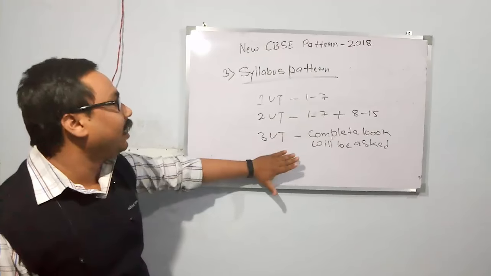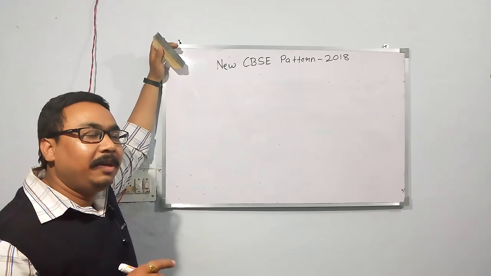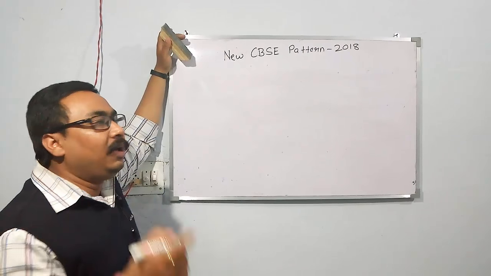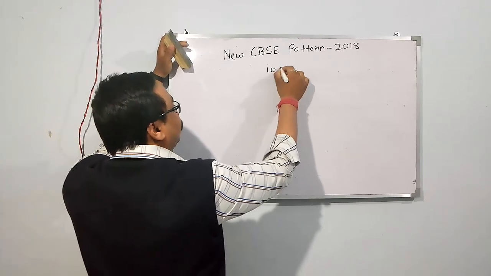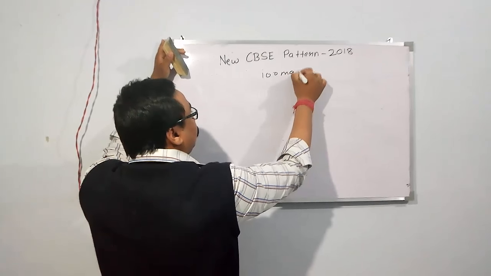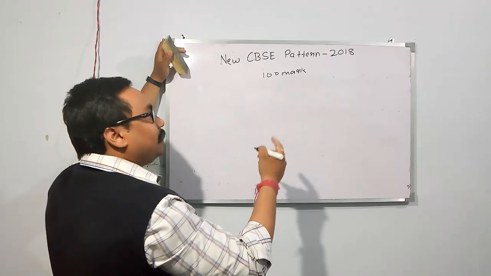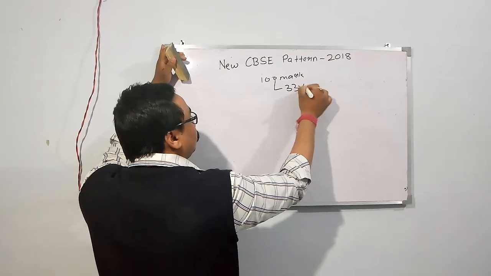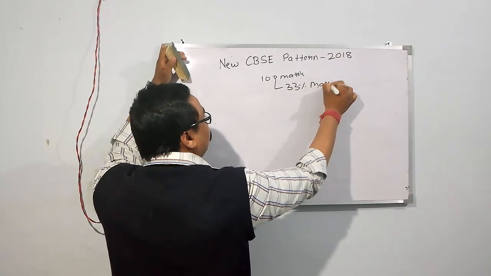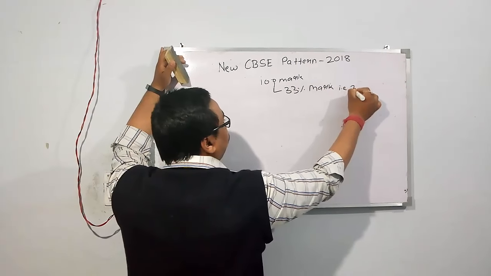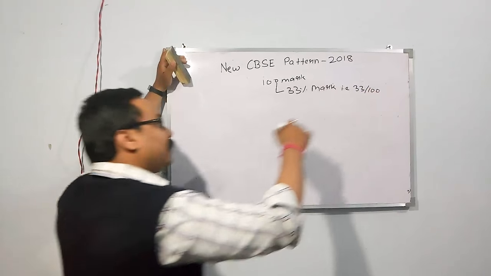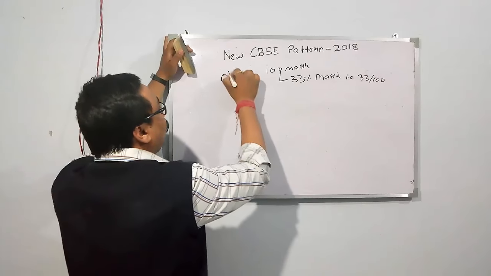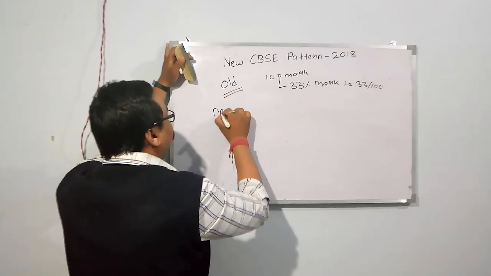Fourth point is how this CBSE board exam is different from our board exam, from the parents' point of view. Earlier in the board exam, the paper was of 100 marks. To pass any subject, you have to score 33% marks, that is 33 out of 100. If you are able to score 33 marks, then you are passing the paper. But this one is old. Now I am talking about the new pattern.